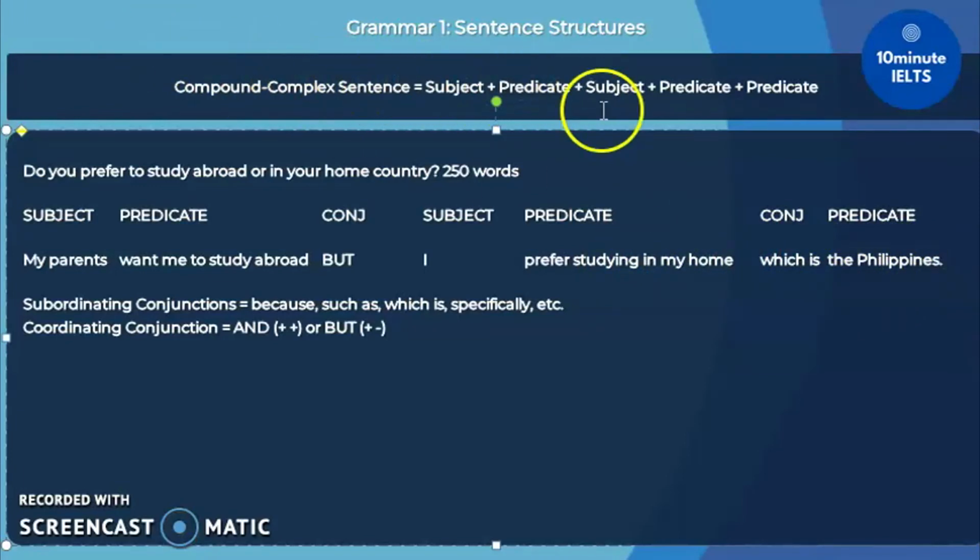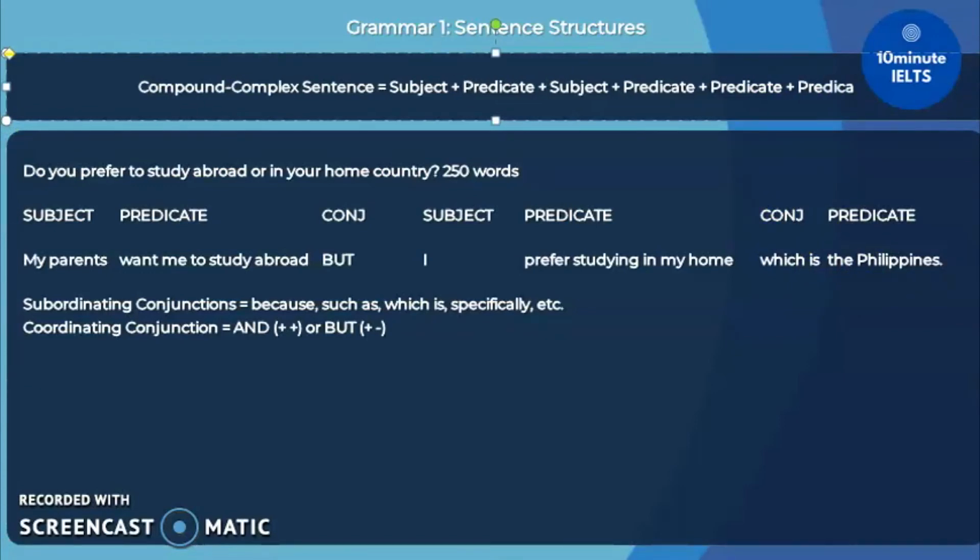Most students make the mistake of adding too many predicates in the same sentence. Take note, if you have more than 3 predicates in any sentence, that is now what we call a run-on sentence, which is a penalty in grammar. If you have one run-on sentence, your score will already go down to 6.0 or maybe even 5.0 because you are not using the proper sentence structures. So again, it's not about length, it's about accuracy of your structure.